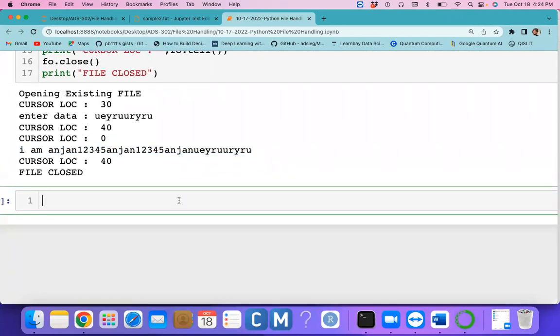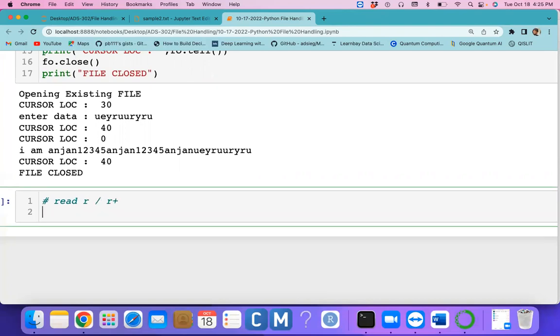Okay, now we can try for the read. Read means we can use either R or R plus. R means only read, and R plus means both write and read we can do.